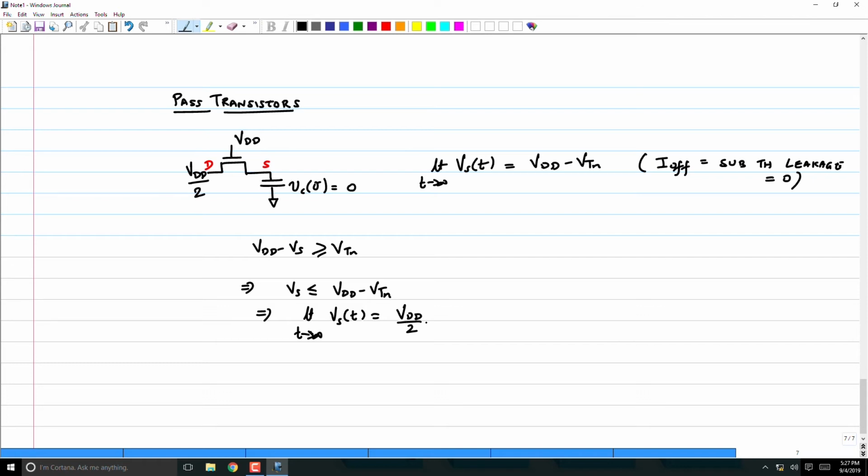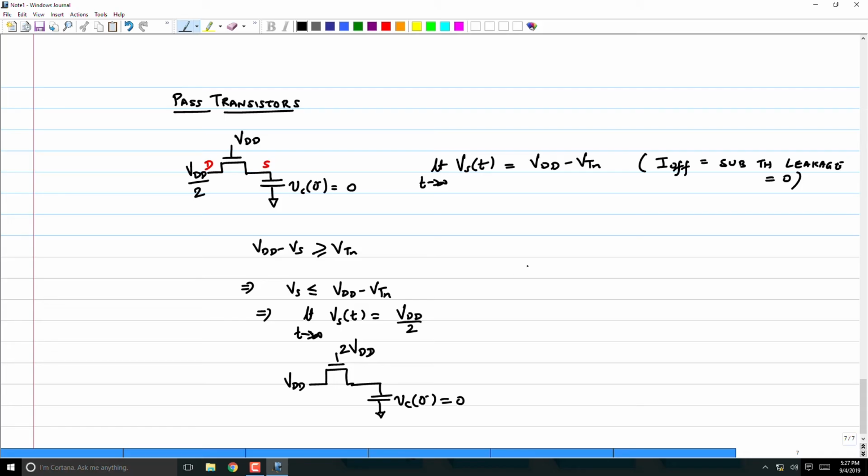So how do I combine these two statements that I just made? One is it can go up to VDD minus VT. The other is it can go up to whatever the drain voltage is. Now I'll give you another case. Let's say this transistor's drain is at VDD, Vc of 0 minus equal to 0, and the gate is at 2 VDD. Then what will happen? It can go up to VDD again, right?